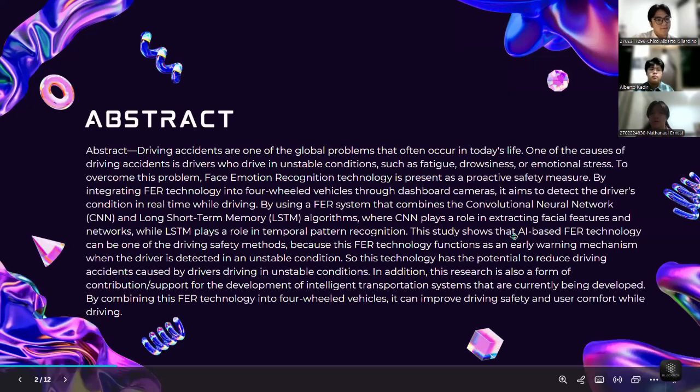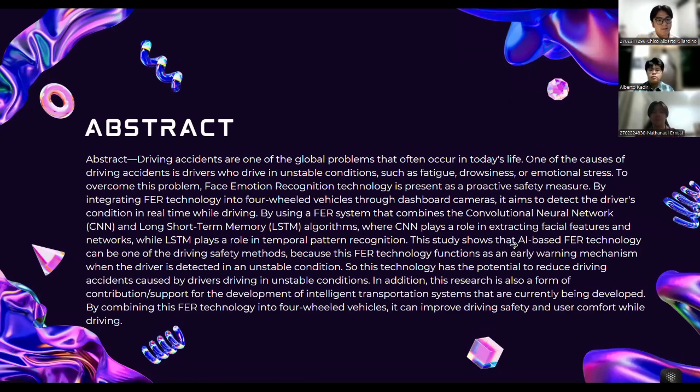Okay, now we have the abstract. Driving accidents are one of the global problems that often occur today. One of the causes of driving accidents is drivers who drive in unstable conditions such as fatigue, drowsiness, and emotional stress. To overcome this problem, face emotion recognition technology is presented as a proactive safety measure. By integrating FER technology into four-wheel vehicles, through a dashboard camera, it is aimed to detect the driver's condition in real time